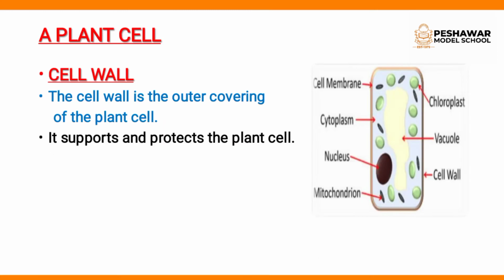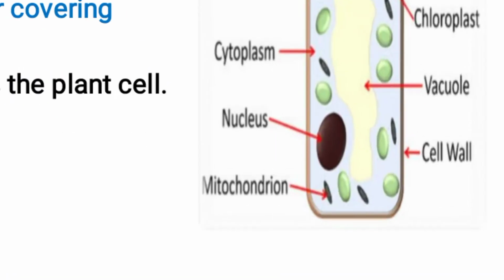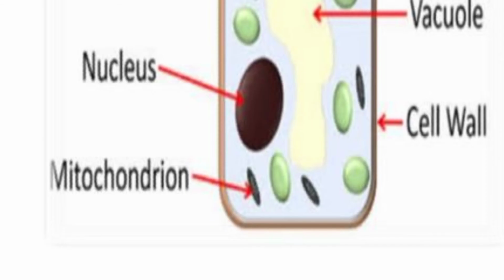Okay, now we will discuss the plant cell. In the plant cell, first we will discuss the cell wall. The cell wall is the outer covering of the plant cell. You see the cell wall, the outer covering of the cell.